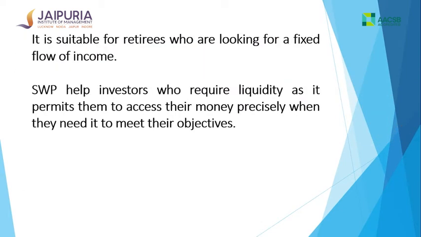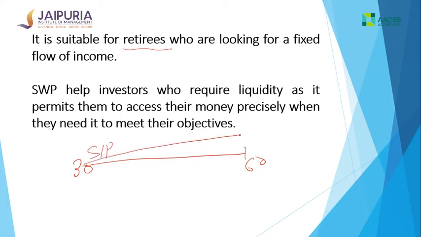So it is good for people looking for regular income. It is generally advised for those who want to build a retirement plan through mutual funds. What is generally advised in the case of a retirement plan? Let's assume the investor is at the age of 30. He invests in mutual fund schemes, possibly through SIP, and over a period of time he accumulates certain units.